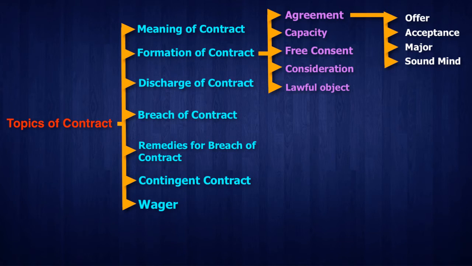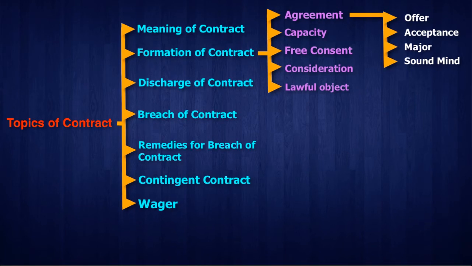If you are a minor, below the age of 18, then you cannot be involved in a valid contract. So you have to be a major and of sound mind. The last one is sound mind. If you are a major but of unsound mind, then you cannot. Likewise, there are 4 features of agreement: offer, acceptance, major and sound mind.